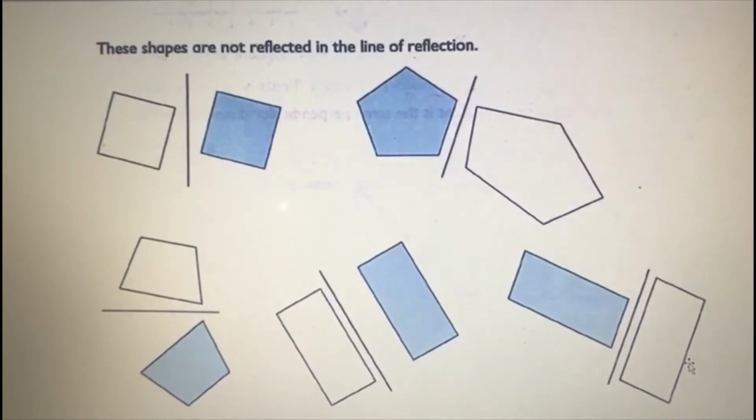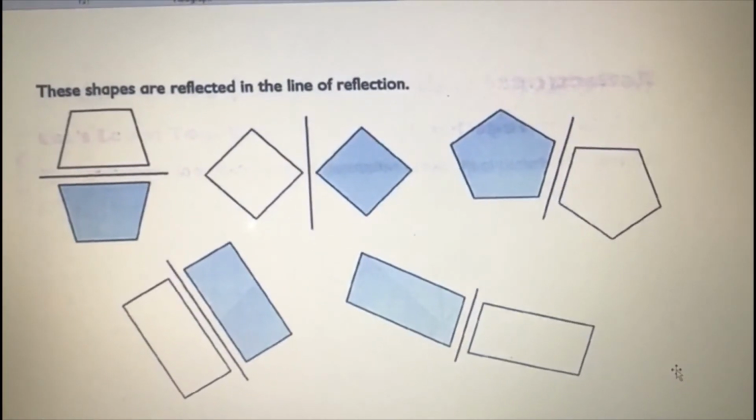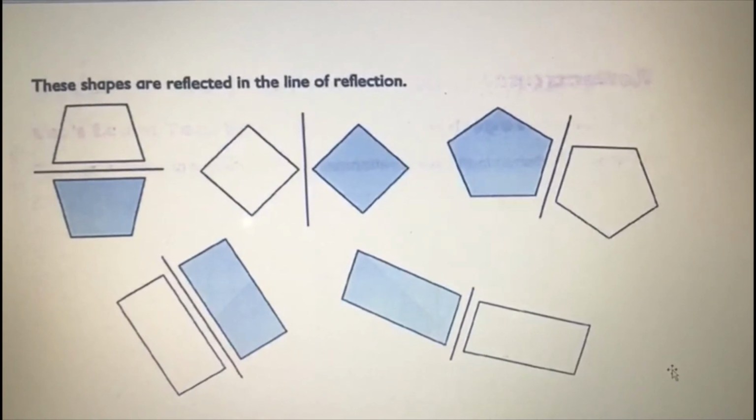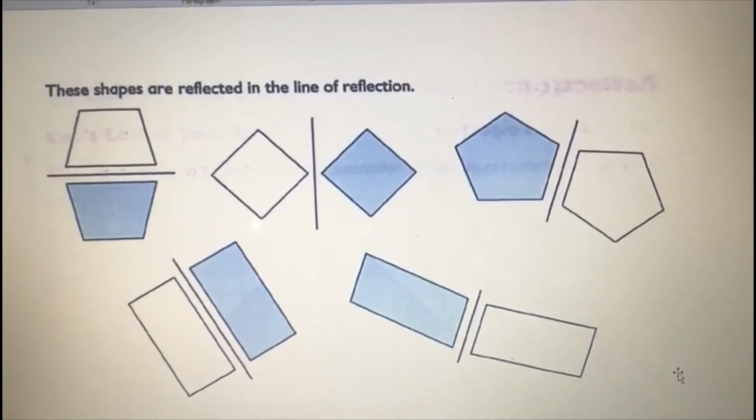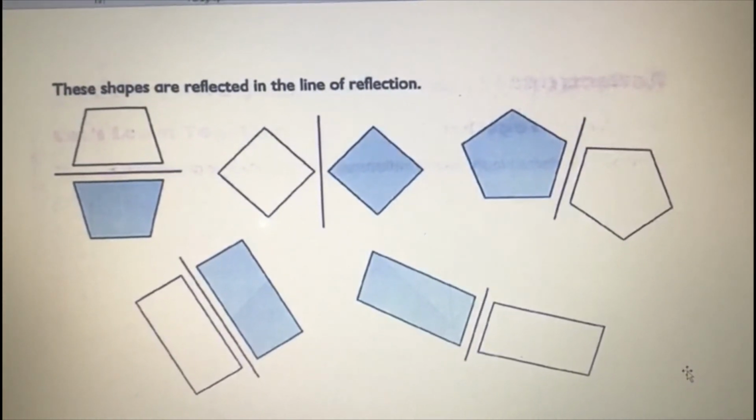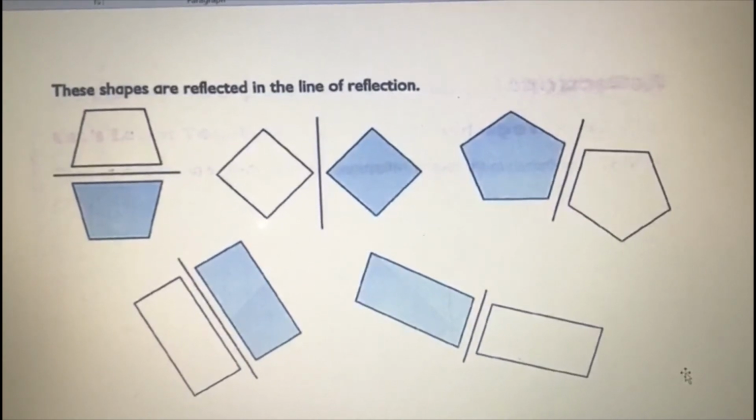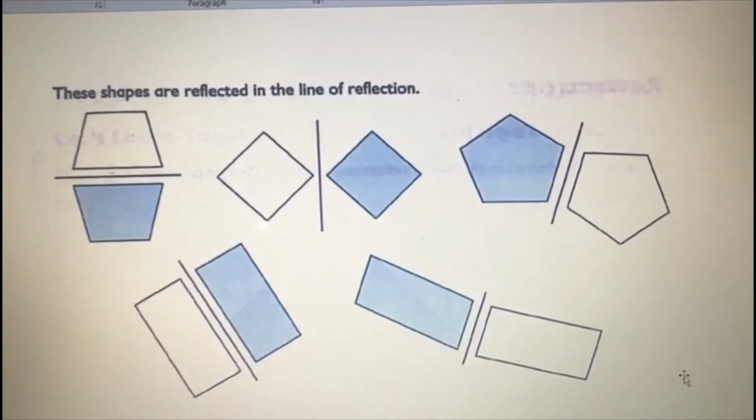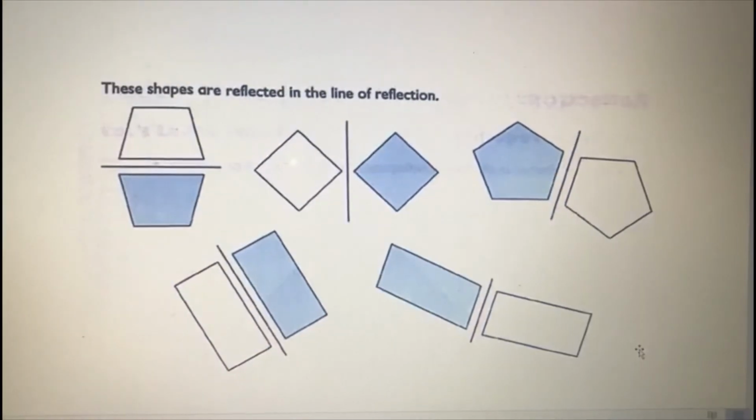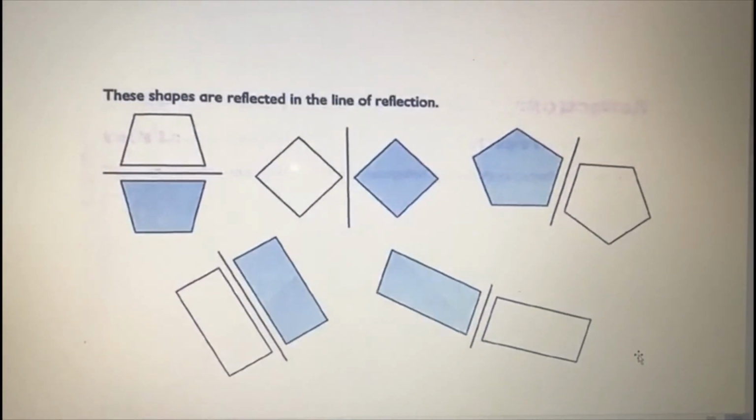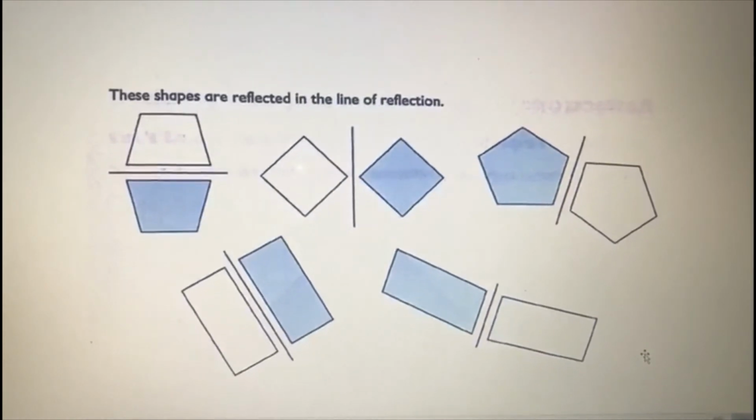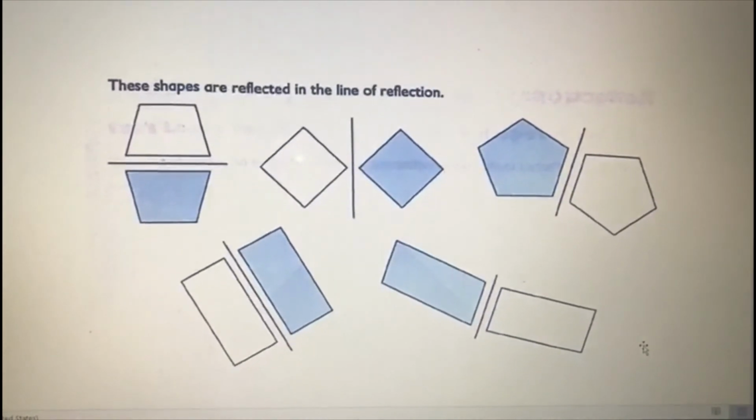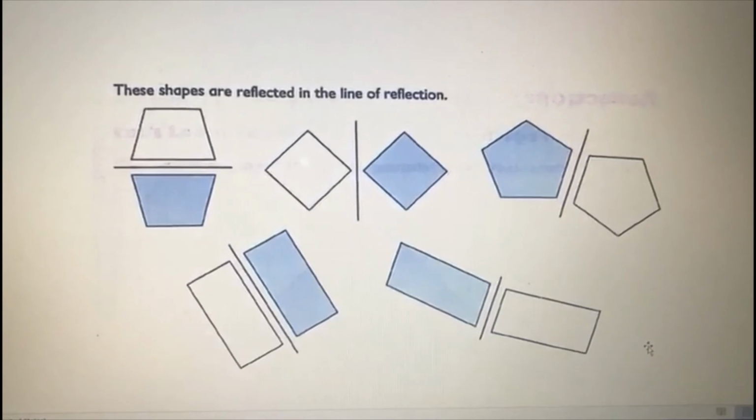Did you get it? Here you can see some examples of shapes that are reflected in the line of reflection. After seeing the shapes, you can immediately identify that these are all reflections. I think this is very easy for you. You just have to look for the mirror line, and after that reflect each image.